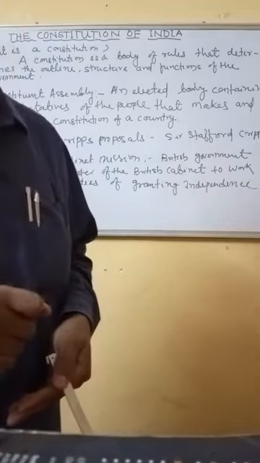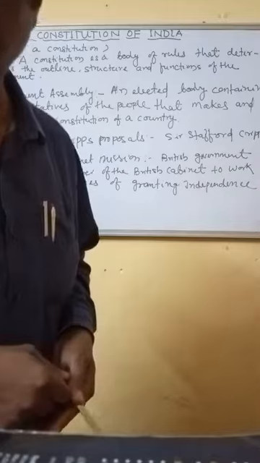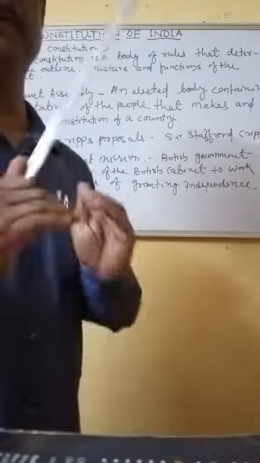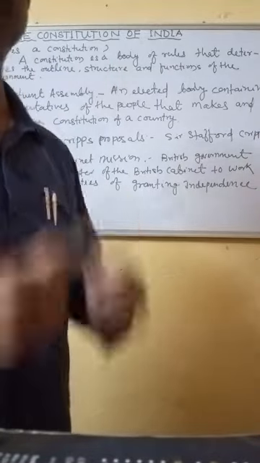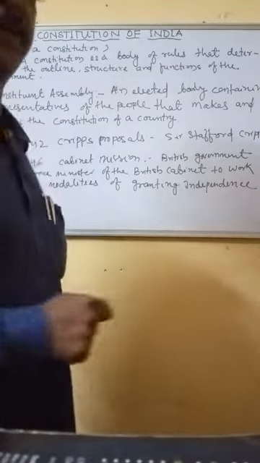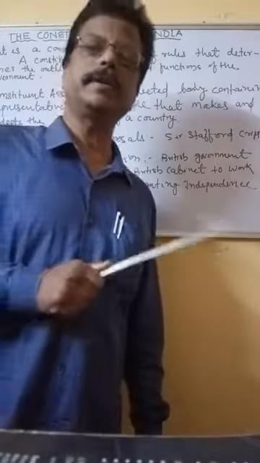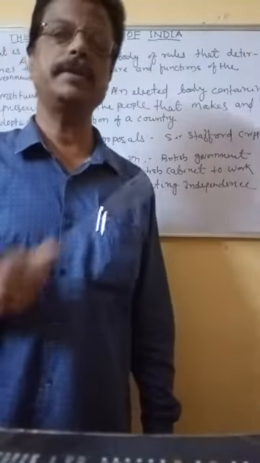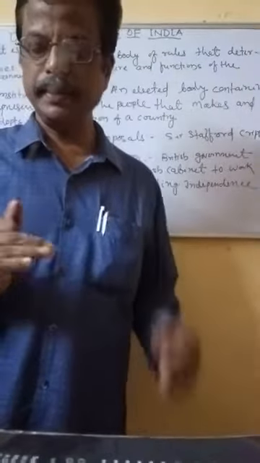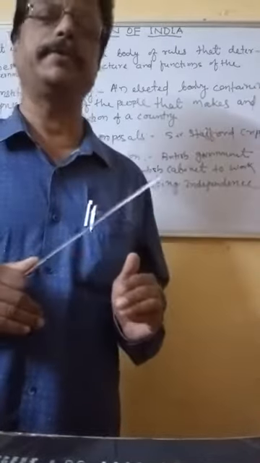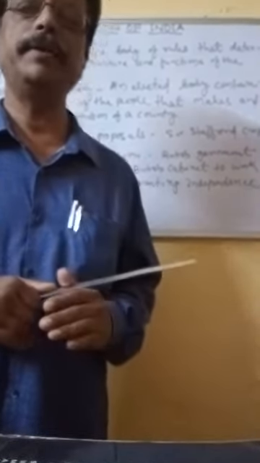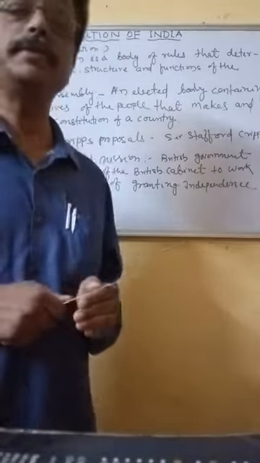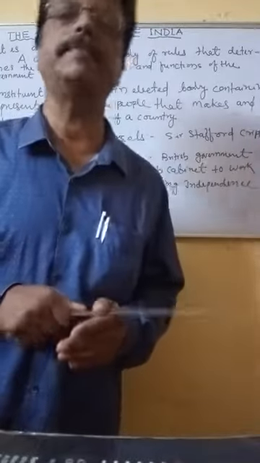So the next thing is, who framed our constitution? Who made this constitution, and how was it made? That we will see. Our constitution was made by the Constituent Assembly. The Constituent Assembly is one group of people elected by the other people of India.